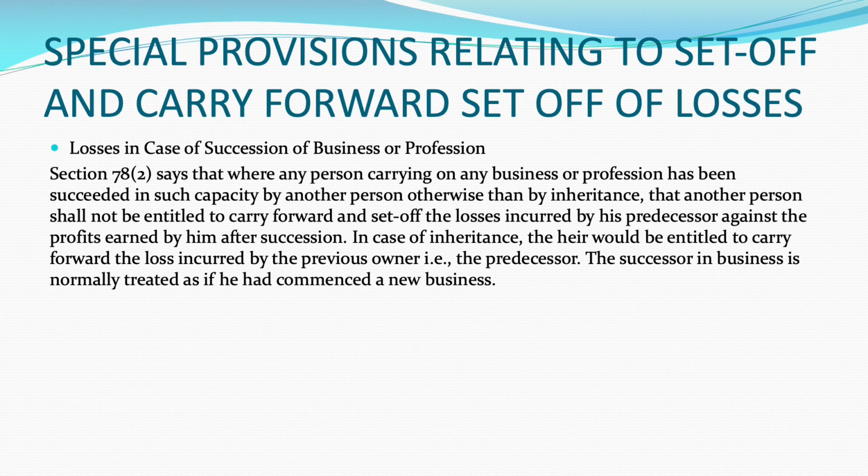There are certain provisions under Section 72A relating to carry forward and set off of accumulated losses and unabsorbed depreciation in case of amalgamation or demergers.